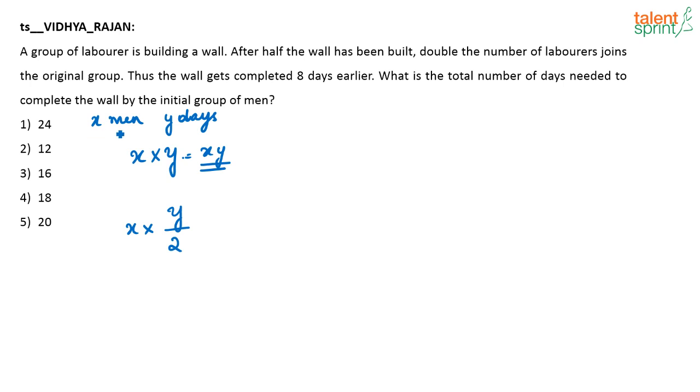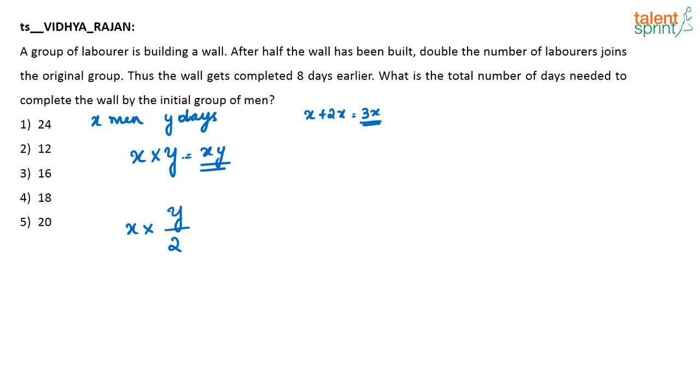So already there are X men. Now double the number of laborers are joining. So how many men are there? X plus 2X, or there are 3X men now in the group. And when these 3X men work, in how many days is the wall completed? The wall is completed 8 days earlier.